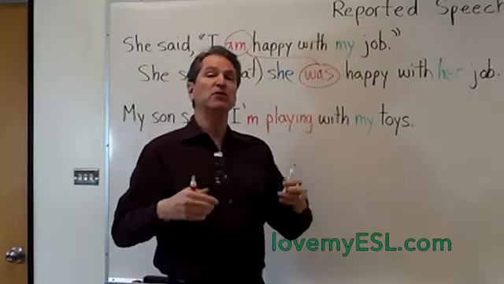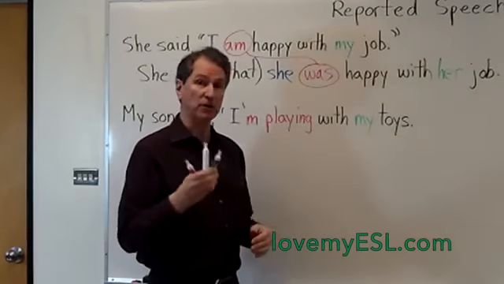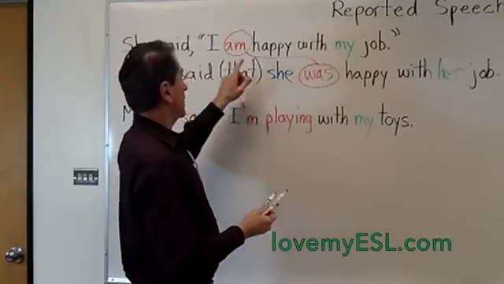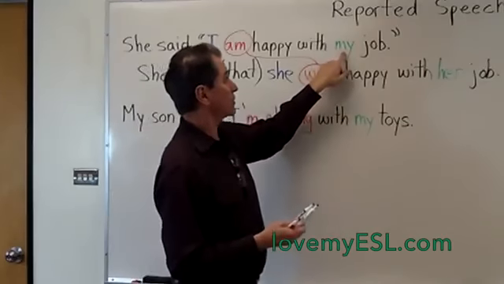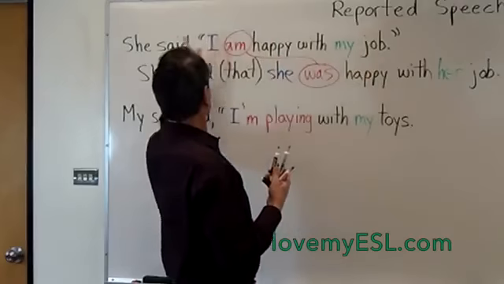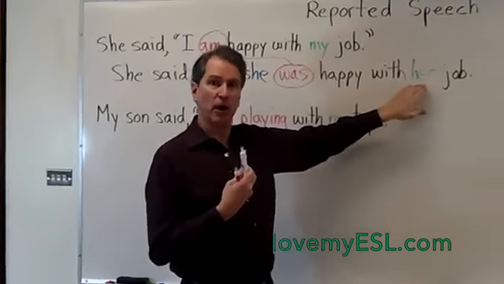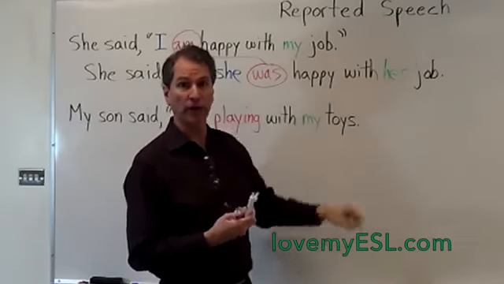Now in reported speech, there are a number of verb changes. I put the simple ones on the board here because this is an introduction to reported speech. So it's very easy. Simple present goes to simple past. Also, you have these kinds of words which are possessive. The job belongs to her. That's why she said my job. But it's not my job. It's her job. So I had to change my to her on the end.